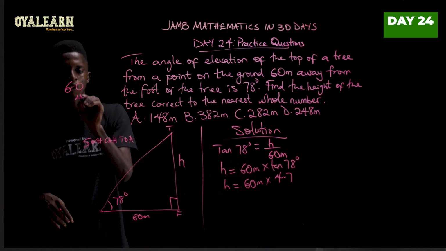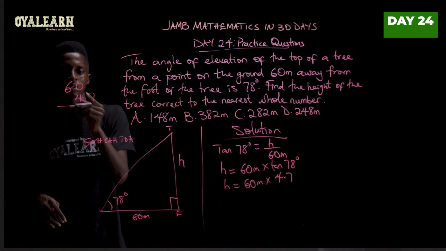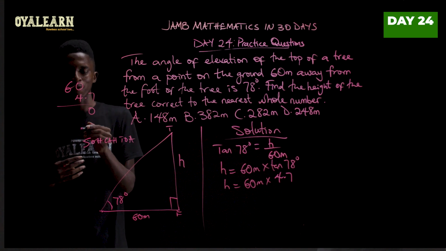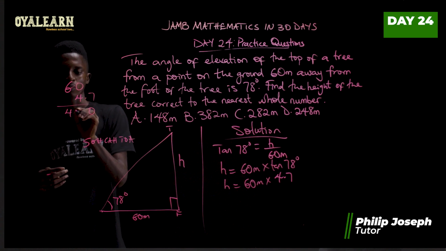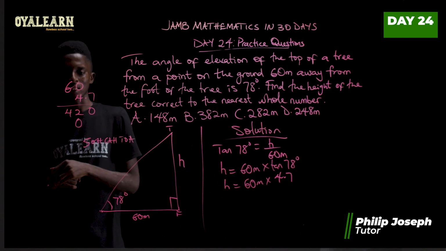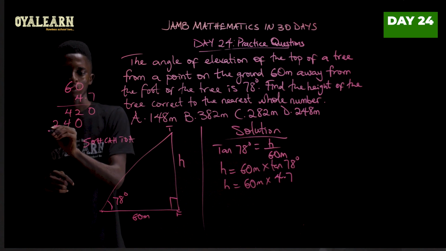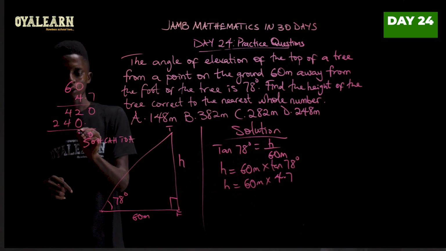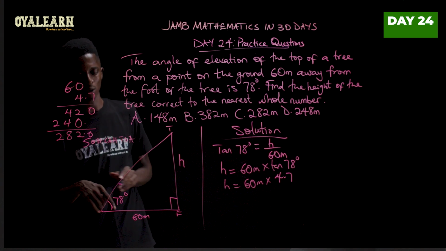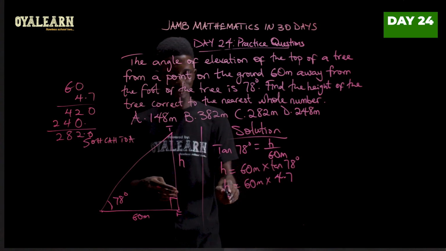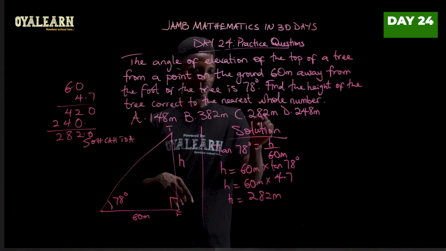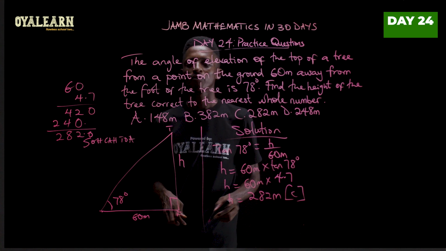60 multiplied by 4.7. So 7 times 0, 0, 7 times 6, that is 42. So 4 times 0, 0, 4 times 6, and that's 24. So this will give us 2, this is 8. So we have 282.0. So to the nearest whole number, our answer for 8 is 282 meters. And that is option C.